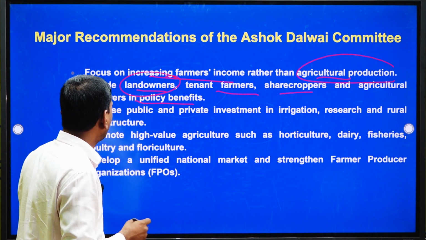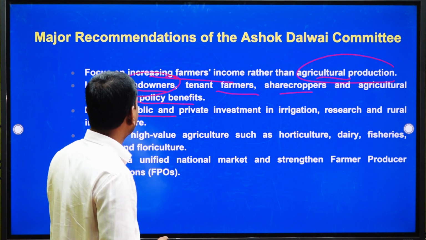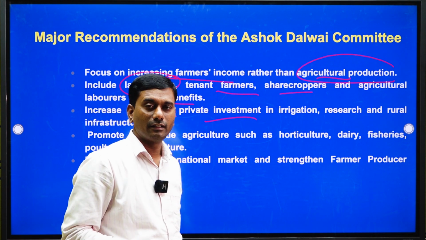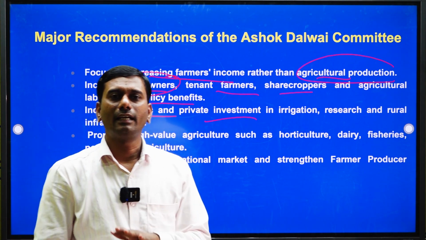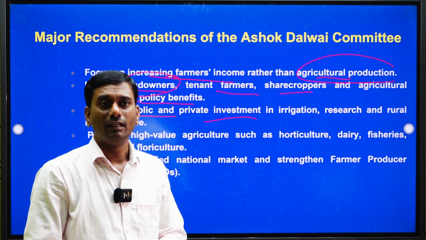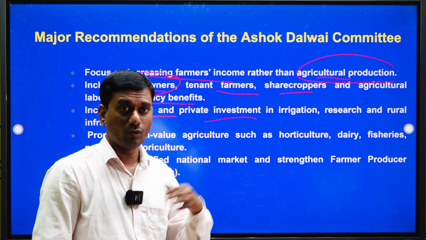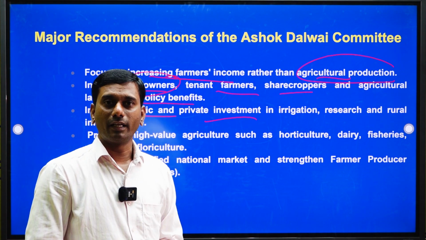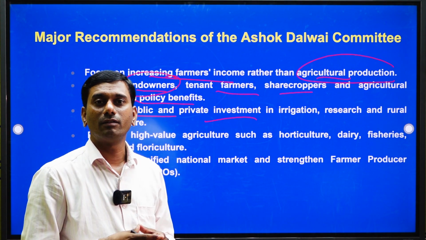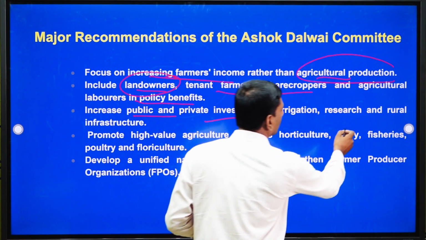This is one thing. For that, another policy has been recommended: public and private investment in irrigation, research and rural infrastructure. This is very important. Still, in the Indian condition, the majority of the farmers are practicing old traditional methods of agriculture. They need to take one step forward, especially through public investment, with advanced irrigation systems like drip irrigation and sprinkler irrigation, advanced research, and growing high-yielding varieties to improve agriculture productivity and get better farm income. These things have to be the focus.